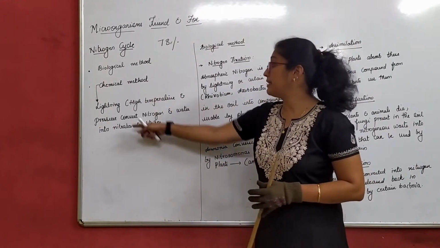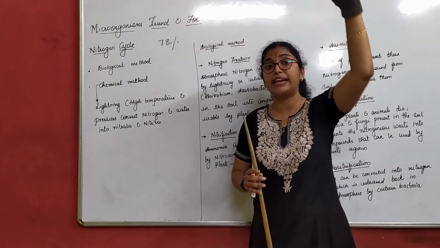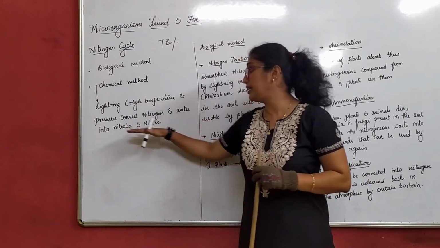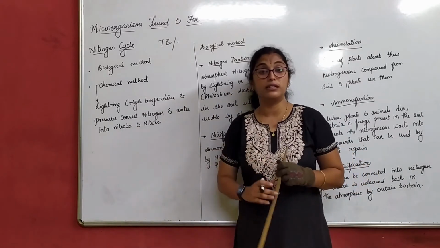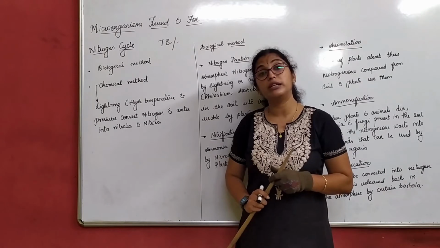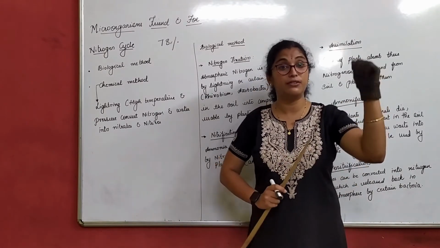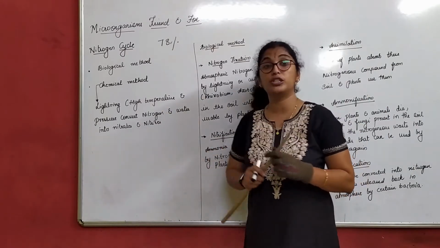That means by this method, in lightning, along with the rain, when it falls on the ground, it converts into compounds of nitrates and nitrites, right? That is how plants are able to consume it. But throughout the year, we don't get the rain. It is only during the rainy season. During the lightning process, only at that point of time can this conversion be done.